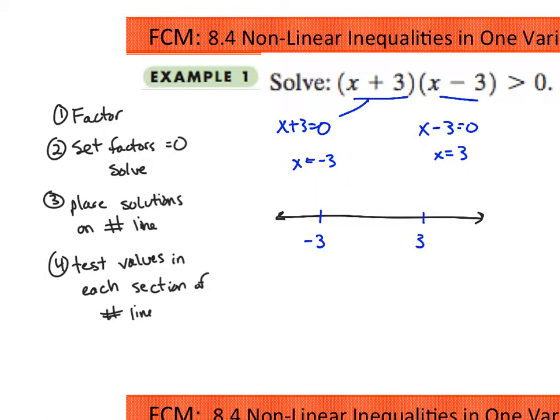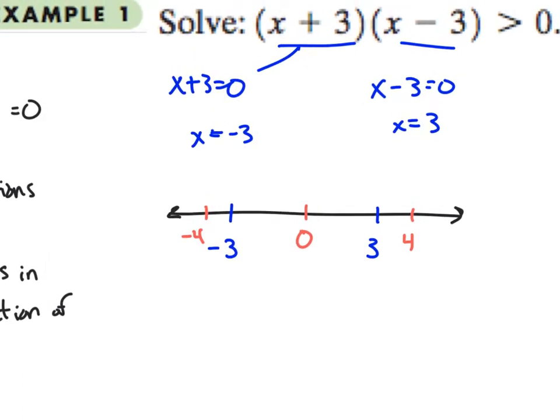And then the last part is we're going to test values in each section. So we need a test value for this middle section, which the easiest thing to test is going to be 0. And actually I'm going to do this in red. So I'm going to test 0. The easiest thing to test on the far right is going to be 4. Try to keep it as small as possible. And the easiest thing to test on the far left will be negative 4. So I'm going to test all 3 of those values to see if they work. And when I say test, I mean I'm going to plug them into my inequality and see if they work.